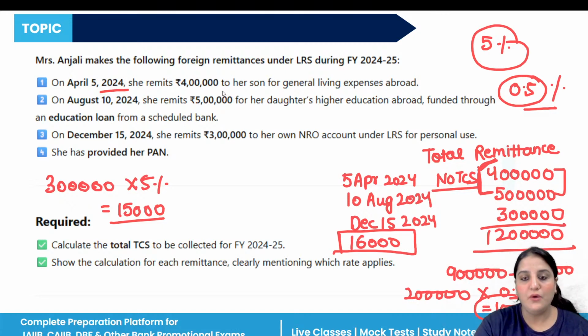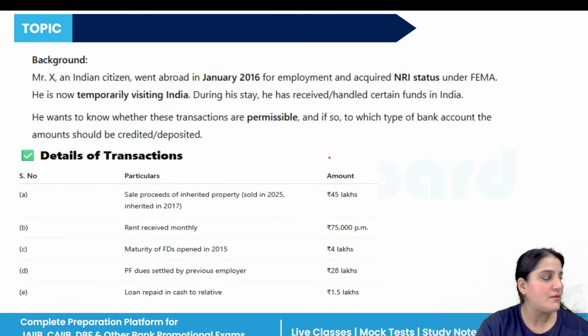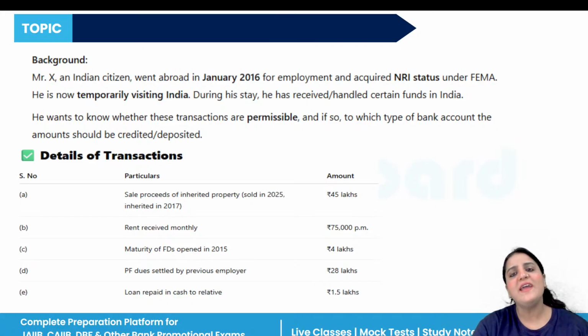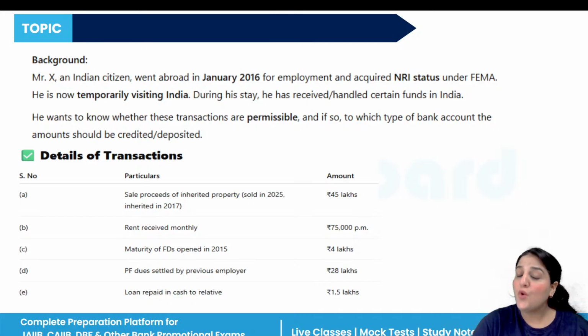And now the next question. Mr. X, an Indian citizen who went abroad in January 2016 for employment and acquired the NRI status under FEMA, is now temporarily visiting India.